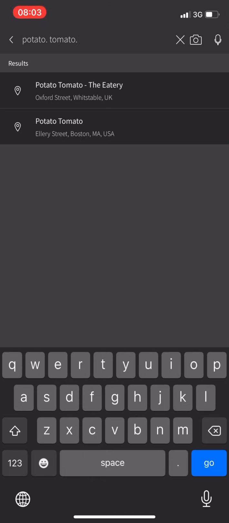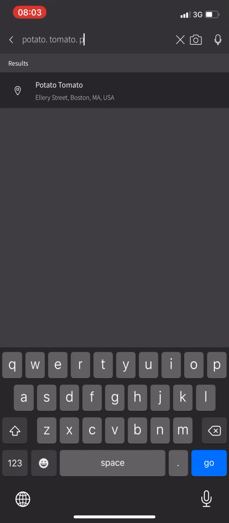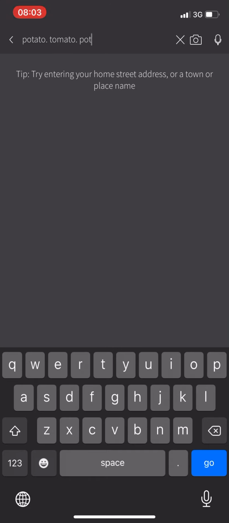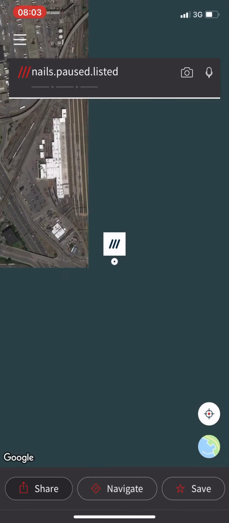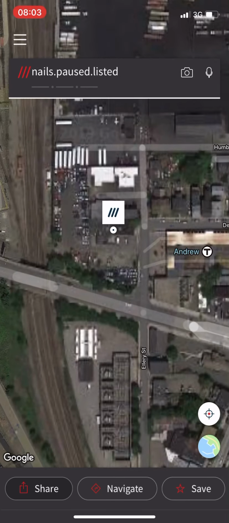And then if I say, okay, I now have 2 locations pointing to the same 2 words, and the 3rd word will define which one of those. So if I say, okay, let's call it tomato potato, potato tomato potato, in this case there's no location, but if you click on this one, you will reach a location.